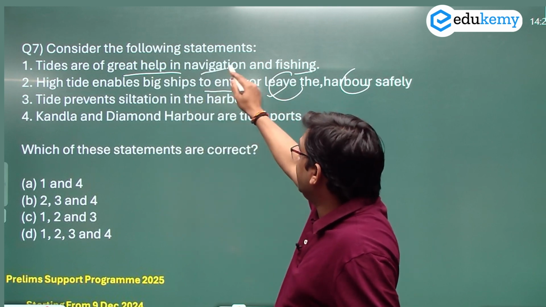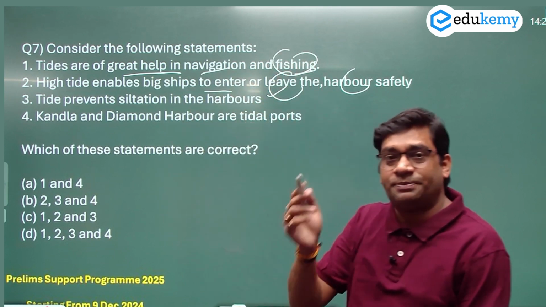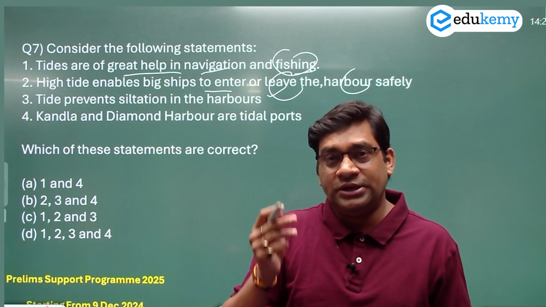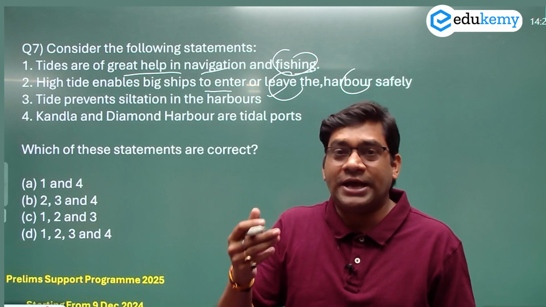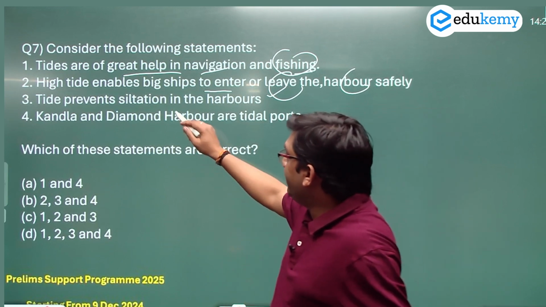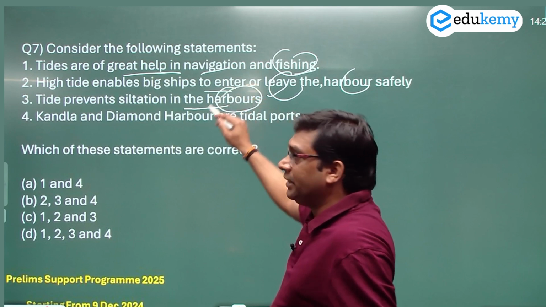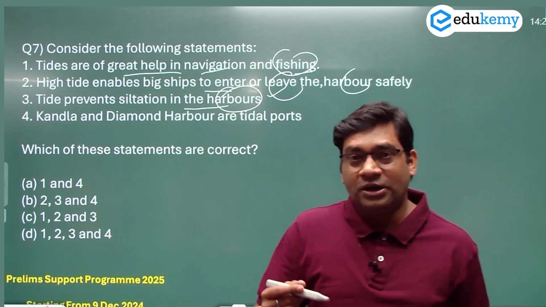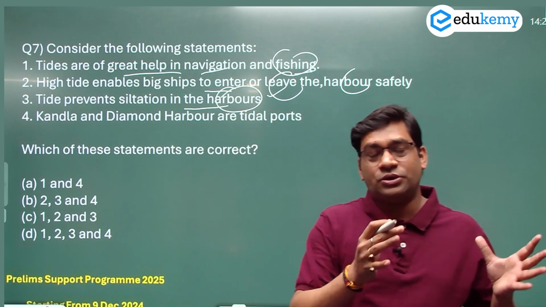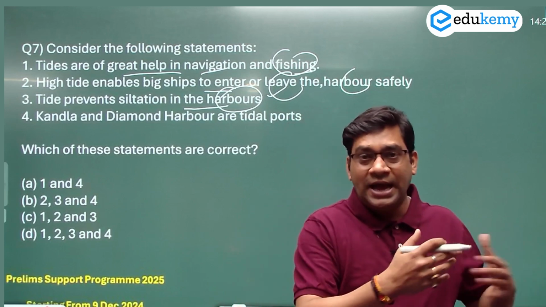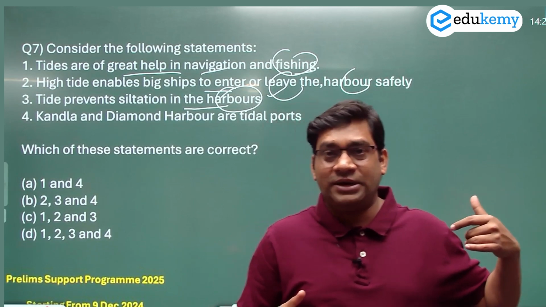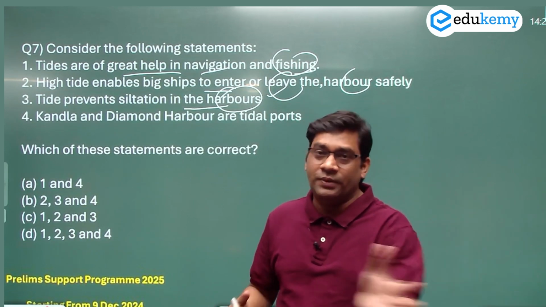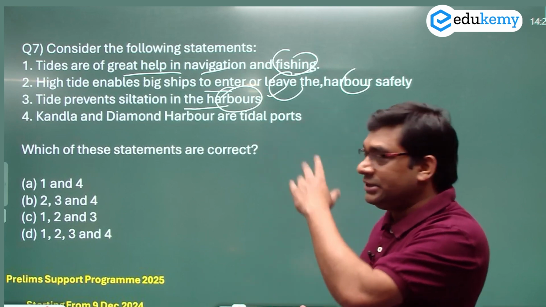It works in navigation, and it works in fishing, because high tides bring more fish toward the coastal area, and fishermen are able to catch more fish. Then, tide prevents siltation in the harbor. This is also correct. It cleans the harbor, because when high tide approaches the coastal area, it cleans the pollutants and whatever is present near the coast and takes it away from the coastal area back toward the sea.